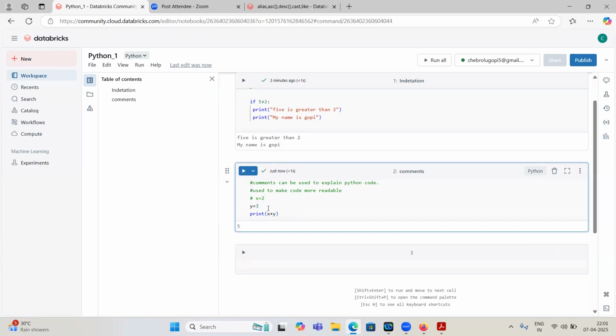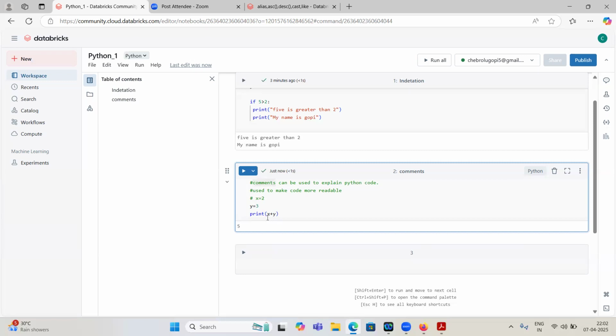Why hasn't it thrown an error? Can anyone explain to me? I commented x equal to 2, still it is giving the answer for print x plus y. Why? I already commented this one. Commented means Python will stop executing this line. It won't read this line, because it is commented.